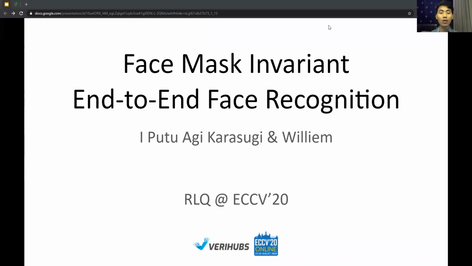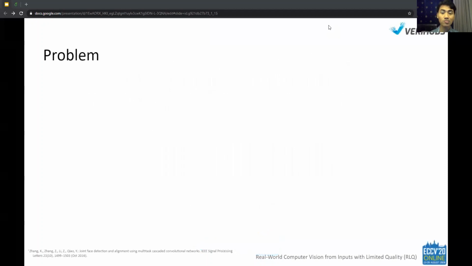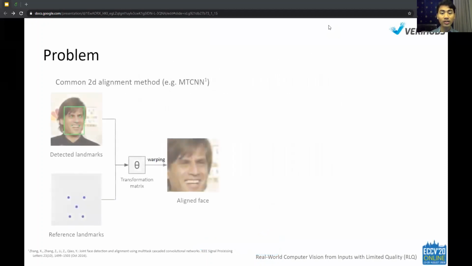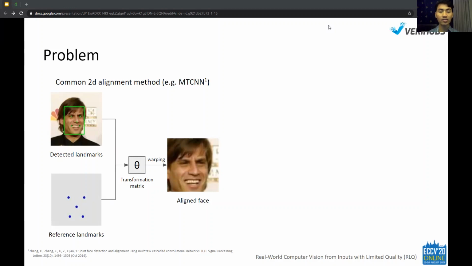Thank you for visiting our work on face mask invariant end-to-end face recognition. Straight into the problem, the majority of modern face recognition methods commonly employ 2D alignment methods by warping detected landmark coordinates to reference coordinates, such as those used in MTCNN.